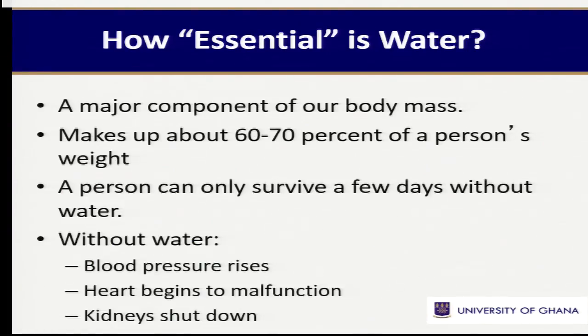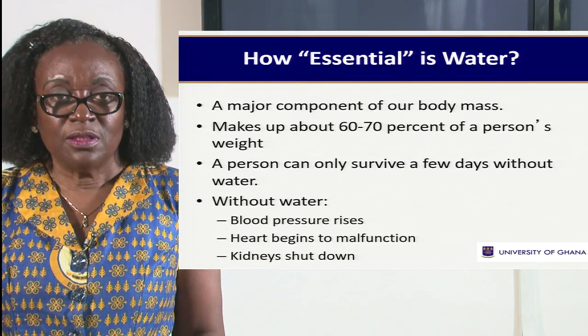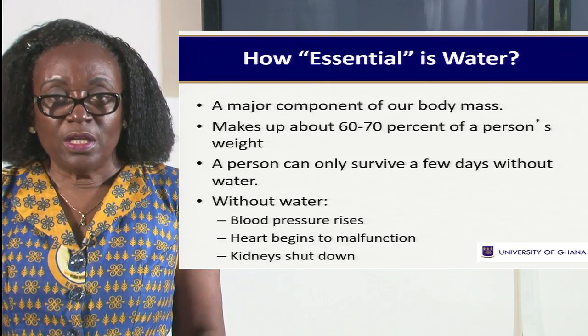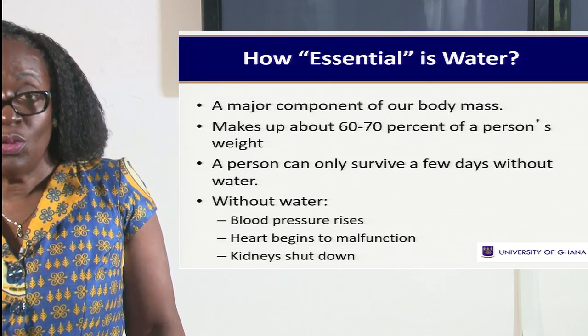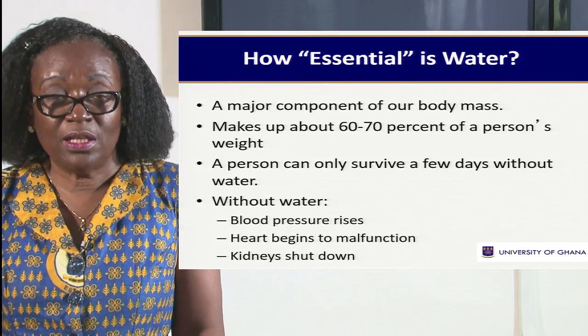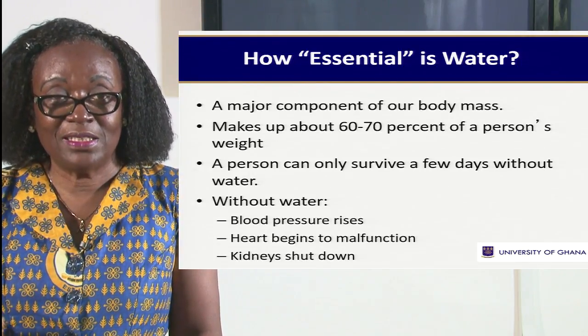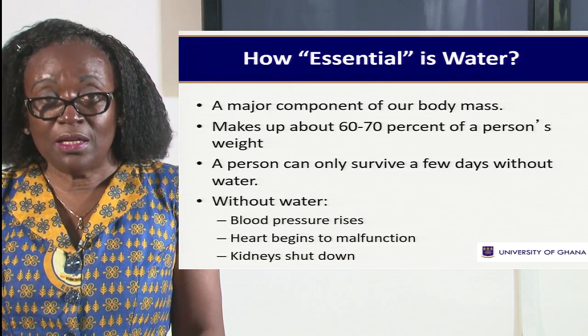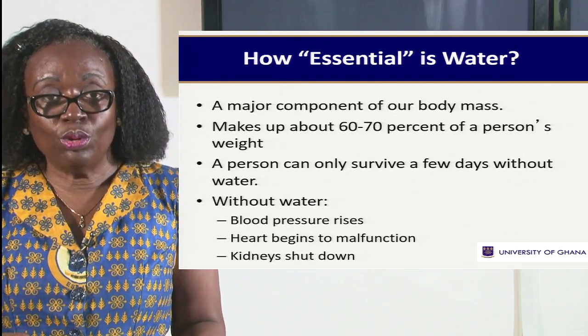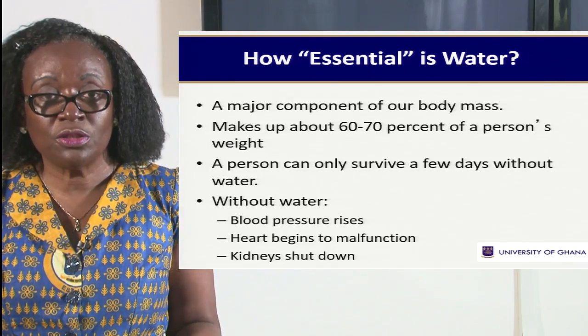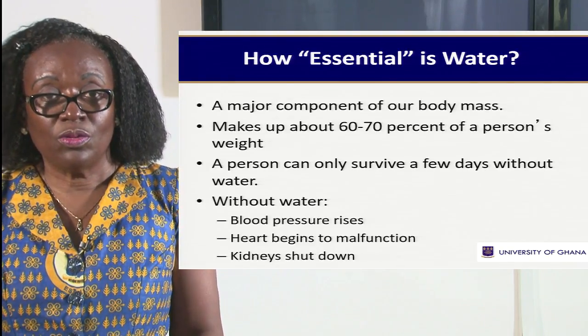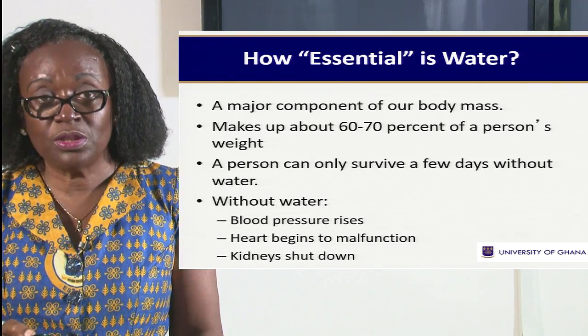Why is water essential? It's a major component of all our body tissues. It makes up between 60 to 70% of every human body weight. So you see that it is a greater amount than any other thing. Everybody can survive just a few days without water. Water is key. Water is life. Without water, blood pressure can rise or go low. The heart begins to malfunction. Kidneys shut down. So it is very, very important.